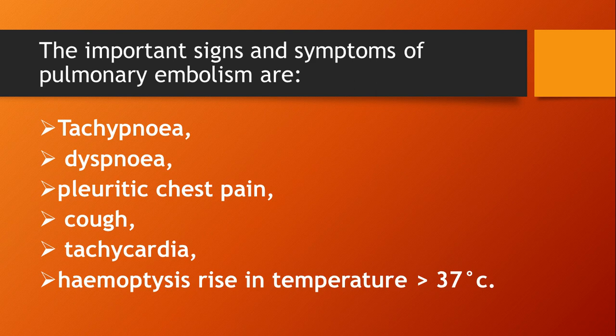What is tachypnea? Tachypnea is an increase in the respiratory rate. Then next is dyspnea, difficulty in breathing. Then next is pleuritic chest pain or sudden chest pain. And then next is cough, tachycardia and hemoptysis, and a rise in temperature more than 37 degrees Celsius.